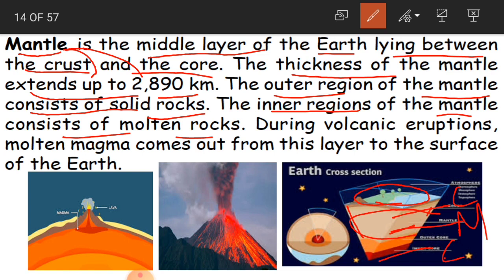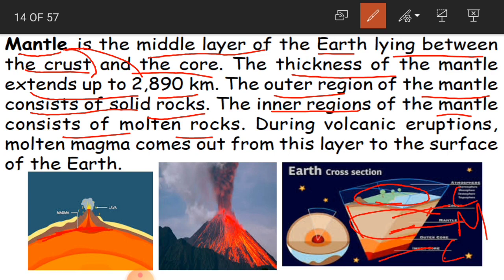Molten rock is nothing but rock formed from magma. Again, what is magma? Magma is a hot liquid, children. Are you able to see here in red color? This is nothing but the magma, which is a hot liquid or semi-liquid material, and which is below or within the earth crust.